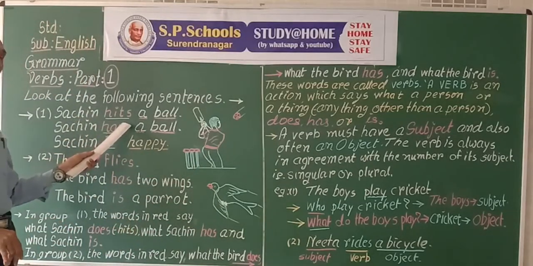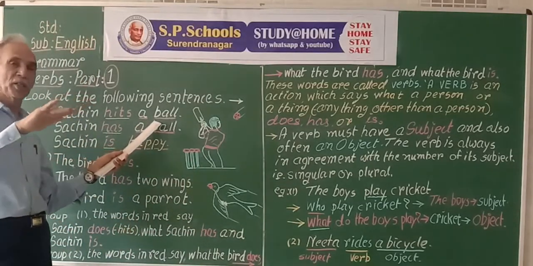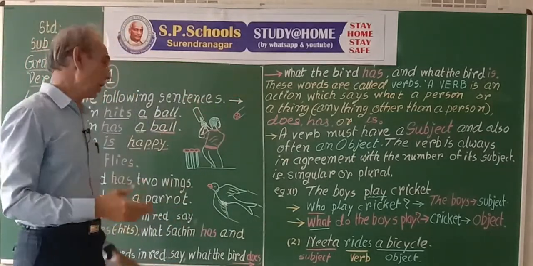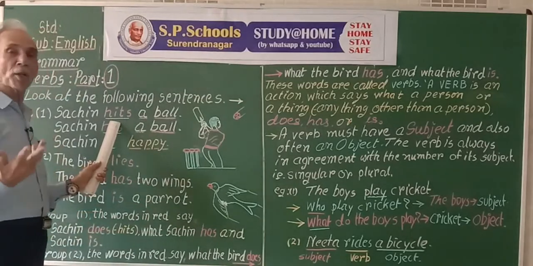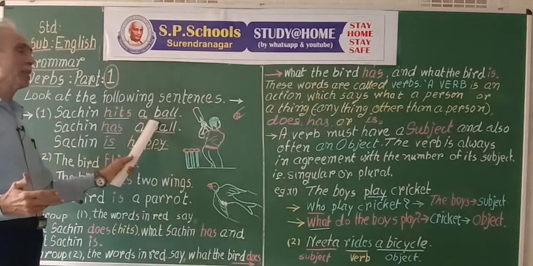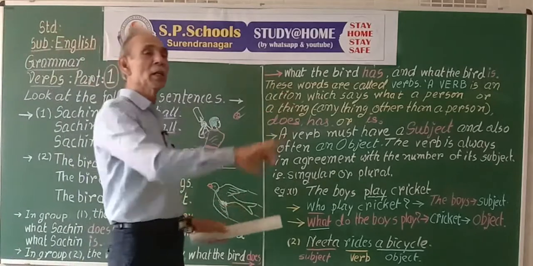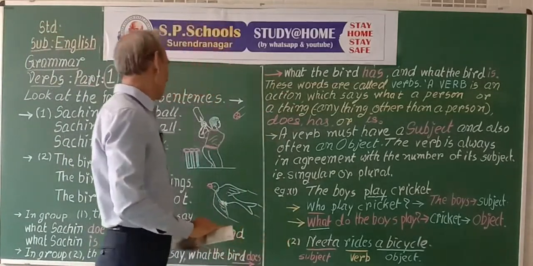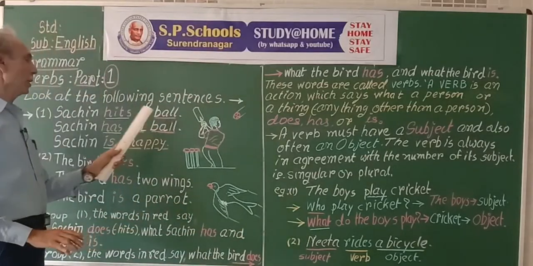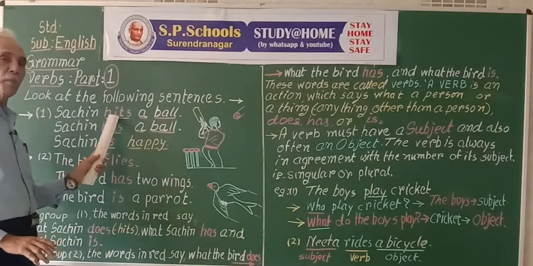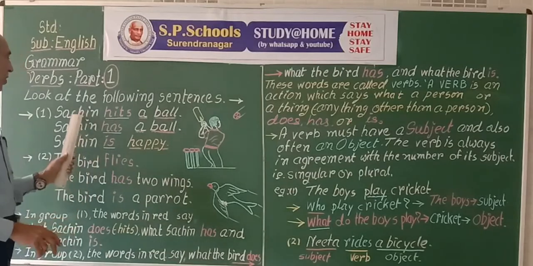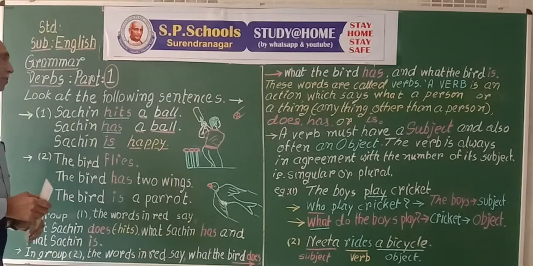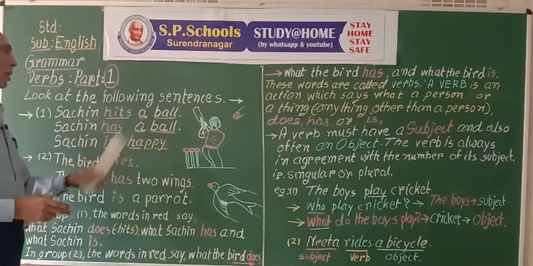Sachin hits a ball. So the action is done on a ball. Therefore, if we ask the question what to the verb, the answer we get is the object of the verb. So a ball is the object of the verb hits. Sachin is the subject of the verb hits. Sachin hits a ball.